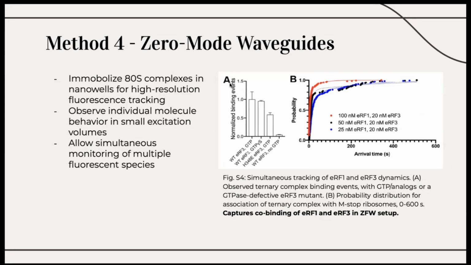In figure S4A, simultaneous arrival of ERF1 and ERF3 at the ribosome can be seen, indicating that they often function as a preformed ternary complex. S4B shows a probability distribution confirming consistent binding dynamics across experimental replicates. This setup was essential to resolve the temporal sequence of ERF1 and ERF3 action.